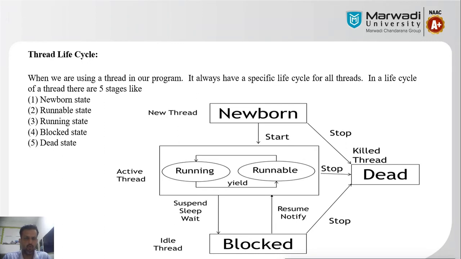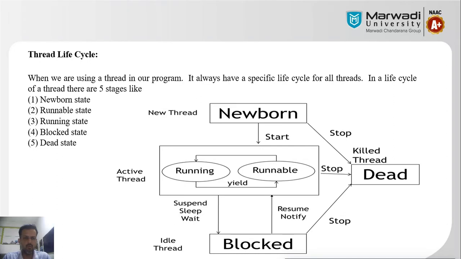If we want to run any thread in our process, then what are the possible states which can be used to execute a thread? These states are maintained by the JVM, the Java Virtual Machine. So we start with the thread life cycle with different states. When we are using any thread in our program or process, it always has a specific life cycle. The life cycle has 5 stages.